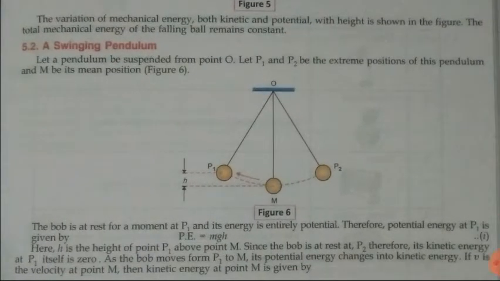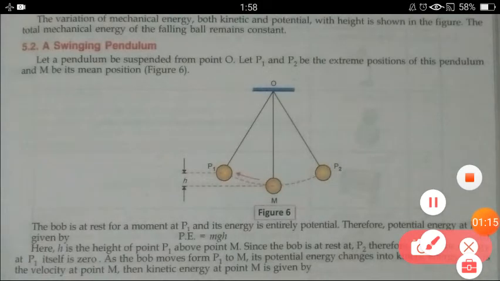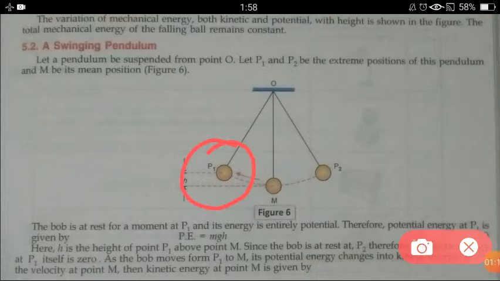When the pendulum is at the extreme points, what are the extreme points of the pendulum? P1 and P2. These are the two extreme points. When the pendulum reaches P1 or P2, it has entirely potential energy, because when the pendulum reaches P1, the kinetic energy becomes 0, and that's why the pendulum again tries to come to its mean position, that means back in this direction.